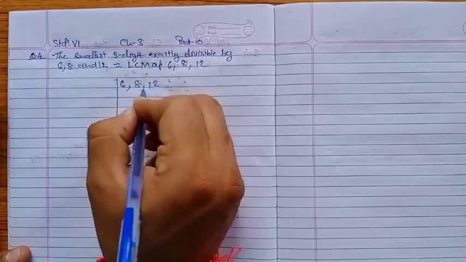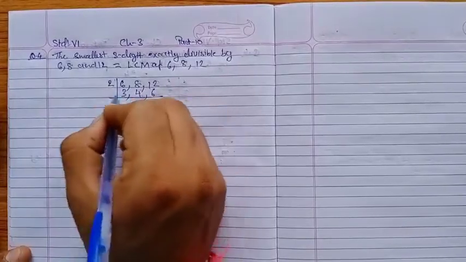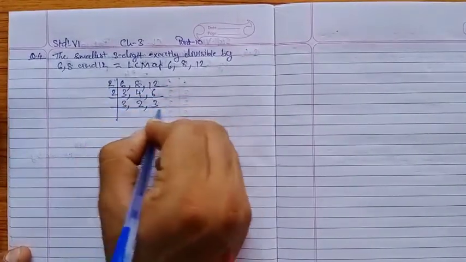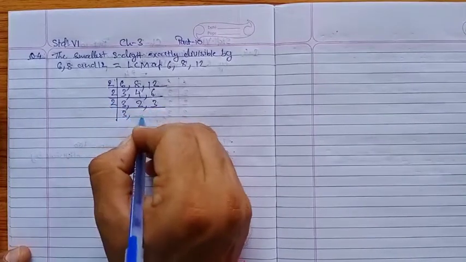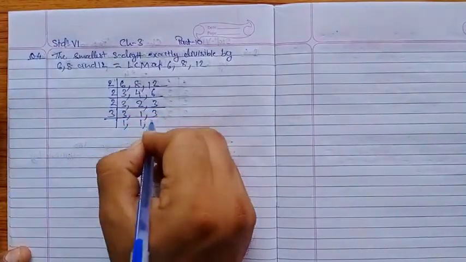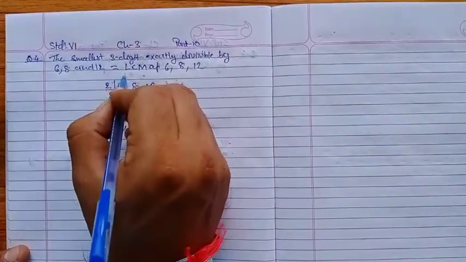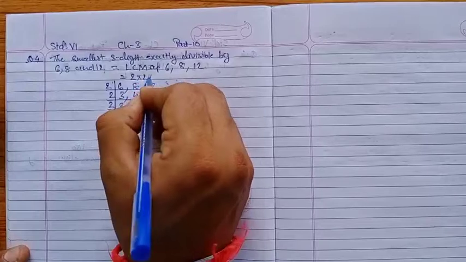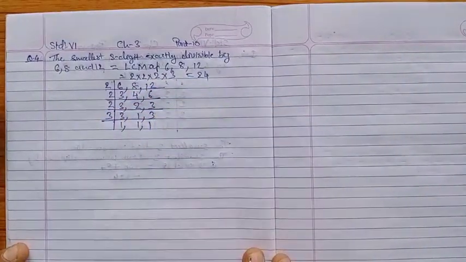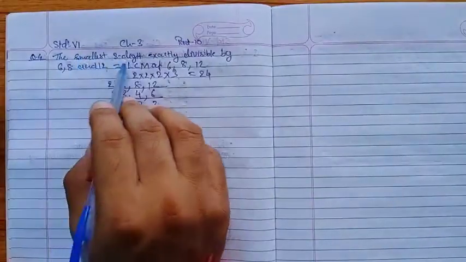6, 8 and 12. So 2 3s are 6, 2 4s are 8, 2 6s are 12, 3 as it is, 2 2s are 4 and 2 3s are 6, again by 2, 3 as it is, 1 and 3, and finally 3 ones are 3. So what we are getting, 2 into 2 into 2 into 3, that comes to 24. Now 24 is the LCM which we are getting and what we have to find out, the smallest three digit number